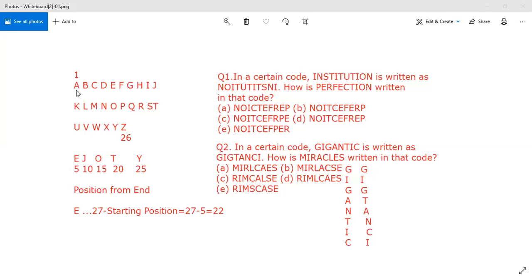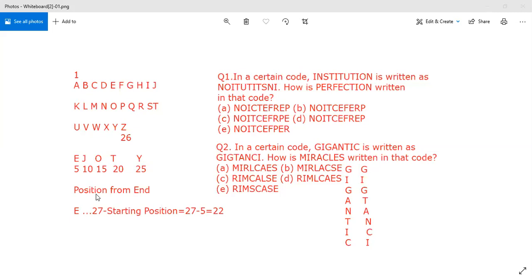If we go by the numbering, A's position is number 1, and this is the left hand side. If we start counting from the left, A is number 1, Z is 26. Also, you have to remember this word EJOTY. E is the 5th position, J is the 10th, O is 15, T is 20, Y is 25. So this helps you to do counting.